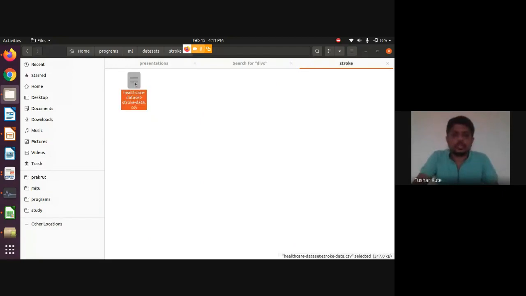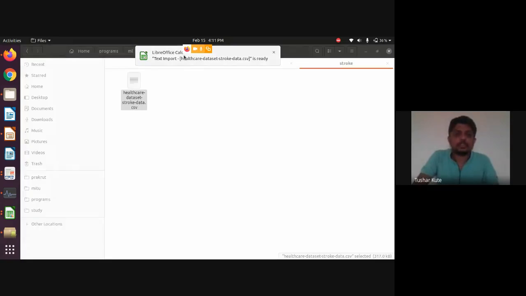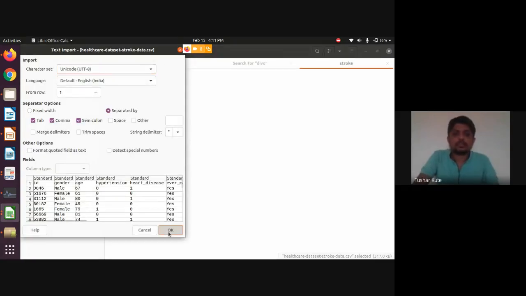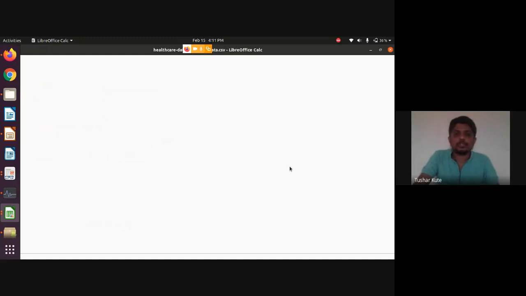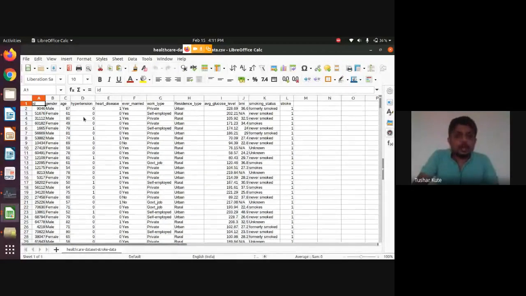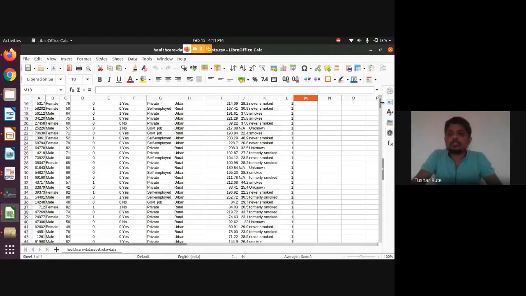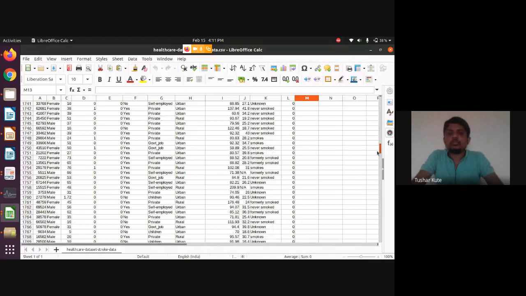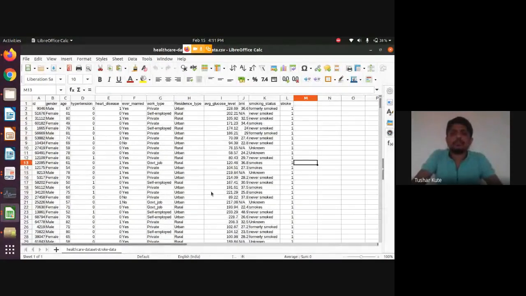See healthcare dataset stroke data.csv. It's a CSV file. Yeah, see this one. Stroke prediction. So check it out. Gender, age, whether hypertension is there or not, heart disease or not. Married is also a great parameter. Work type, residence type, then glucose level, BMI, smoking status, and stroke, whether that person has got a stroke or not. So we can have predictive analytics on this kind of data. That's what is possible.